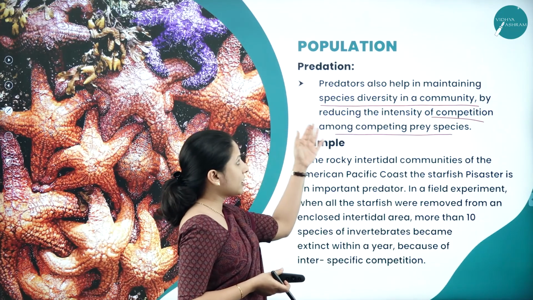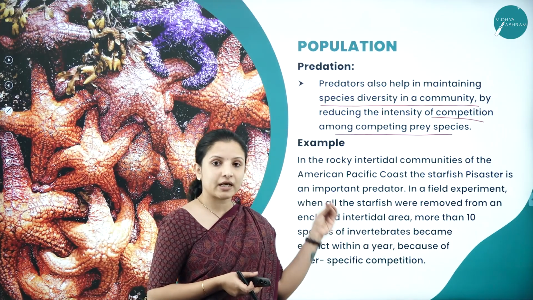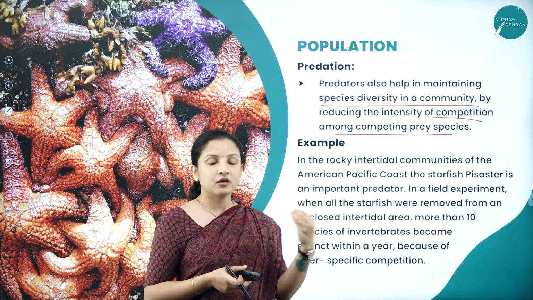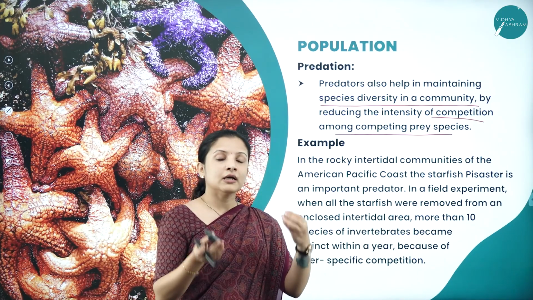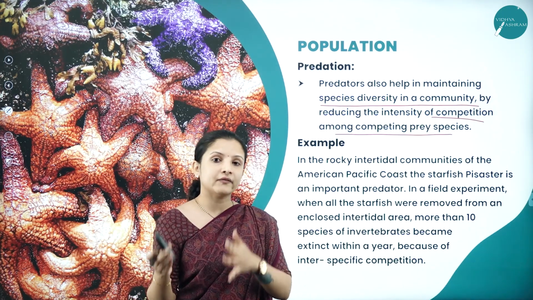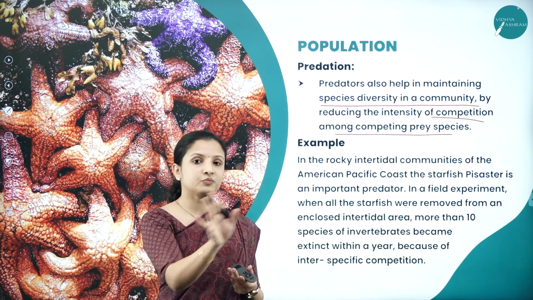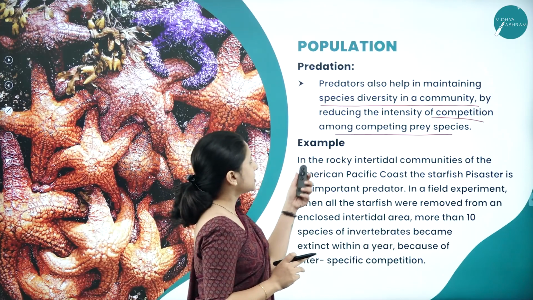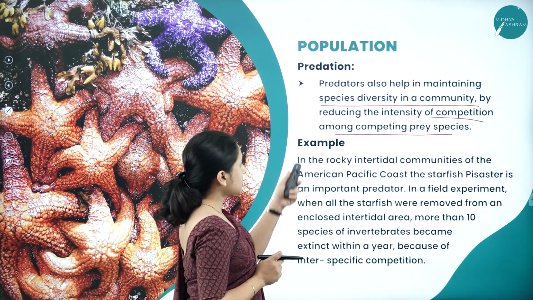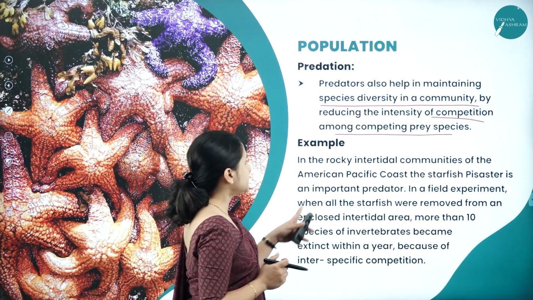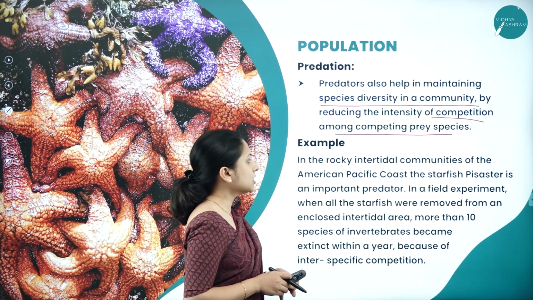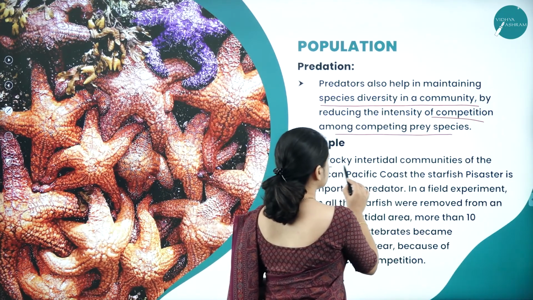So that is why we have to thank the predators. The predators will prey on these herbivorous species, therefore reducing the population, therefore the available grass that can be got by the remaining population. So all the species can be maintained now. So that is how they do it. So the best example that we can take is in the rocky